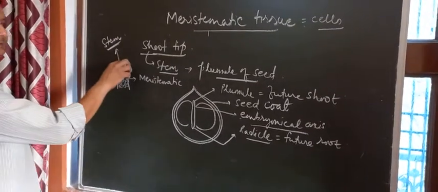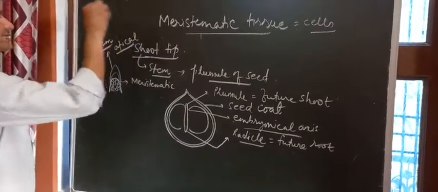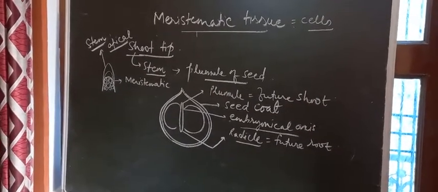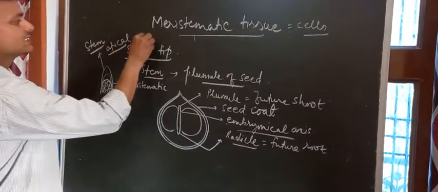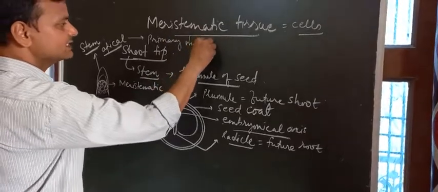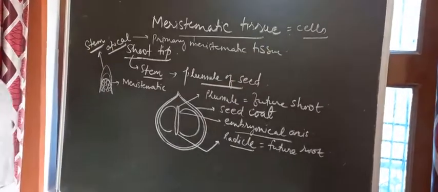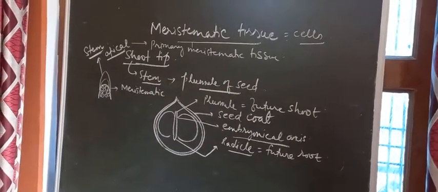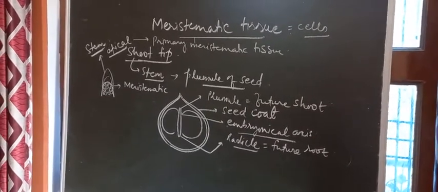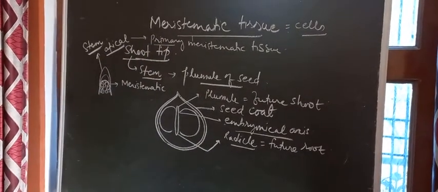And the tip of this stem is called apical, and all the cells which are present here are called apical meristem. It is forming early, in the beginning. So this apical meristem will be the example of a primary meristematic tissue. We were trying to find out the meaning of primary meristematic tissue and secondary meristematic tissue. Those meristematic tissues which form early in the initial period of growth are called primary. So this apical is forming primary.